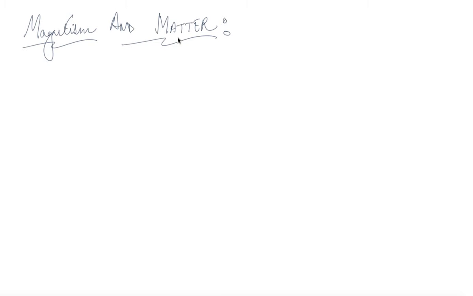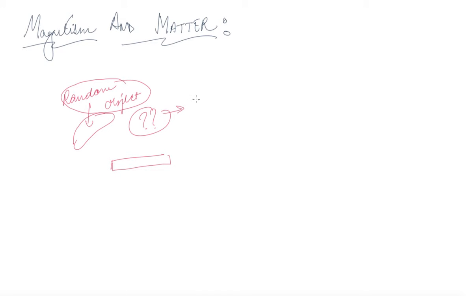So welcome to this chapter of magnetism and matter. Now, it is strange that we sometimes find in nature some particular objects, this is a random object, it has some magnetic property. That is, it behaves as a magnet. Now, why is this so? The question we have to ask: why are some substances magnetic and why are some substances not?